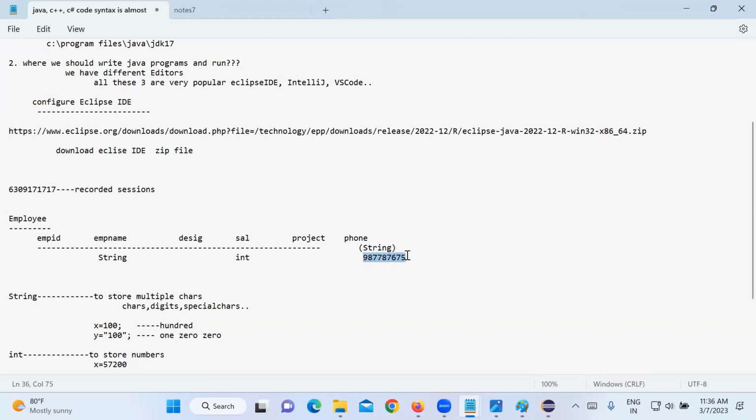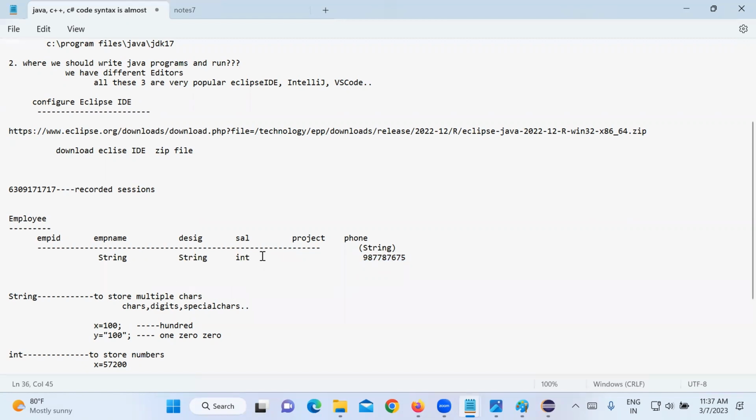But sir, we are not writing code here, yet we are calling it a string. When stored in the backend, it will be treated as a string only. Designation also, we give manager or sales executive like that. So what is that? String only, right? Multiple characters, string only.